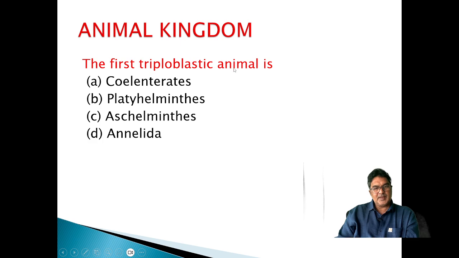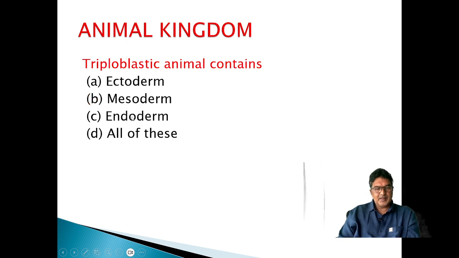First triploblastic animal is phylum Platyhelminthes. From phylum Platyhelminthes to Chordata, the triploblastic condition is seen. A triploblastic animal contains three germ layers: ectoderm, endoderm, mesoderm. So the answer is all of these.